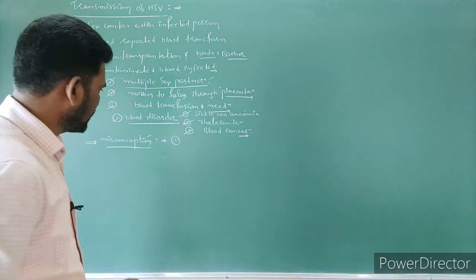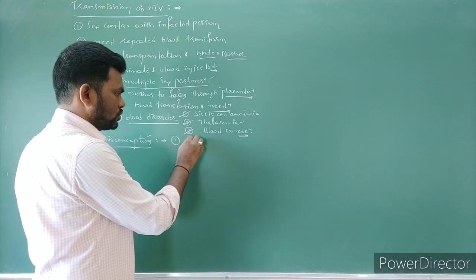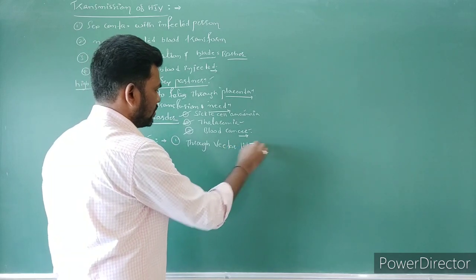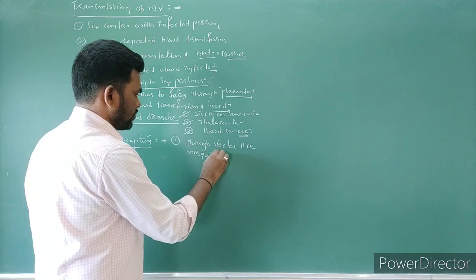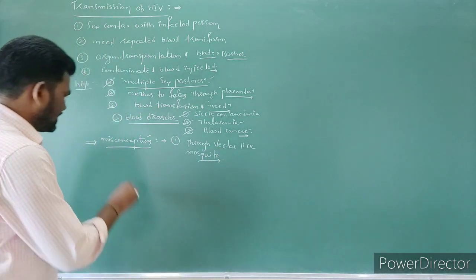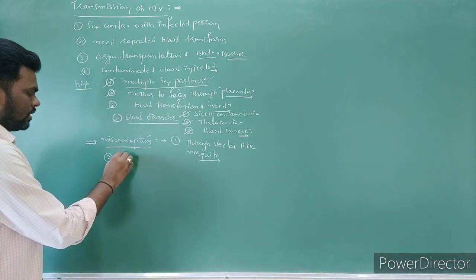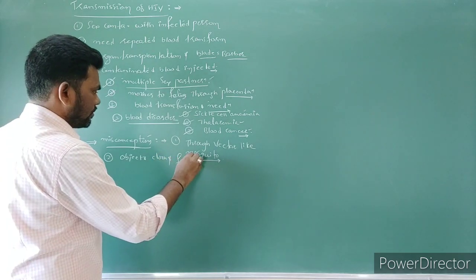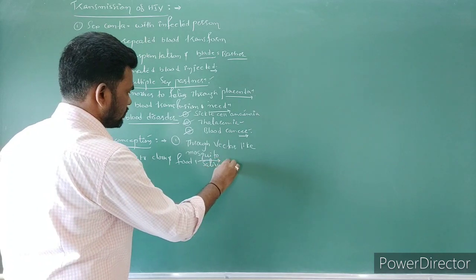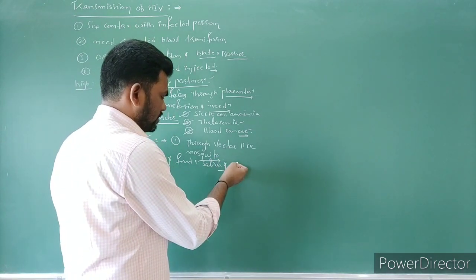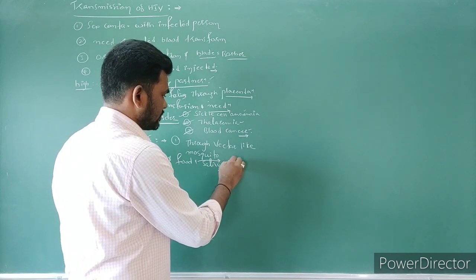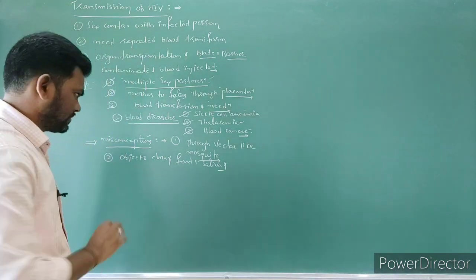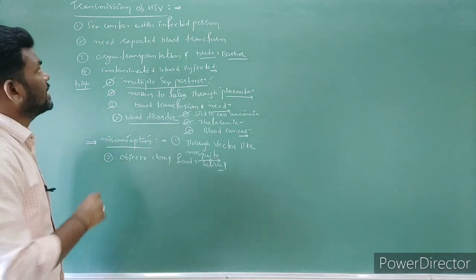Misconceptions are a 1 or 2 mark question. Write it: it is not transferred through vectors like mosquitoes, and the disease is also not spread by sharing objects, cloth, food, saliva, as well as shaking hands, and the like. Hugging and kissing also do not spread the disease, right? So these are the misconceptions of HIV.